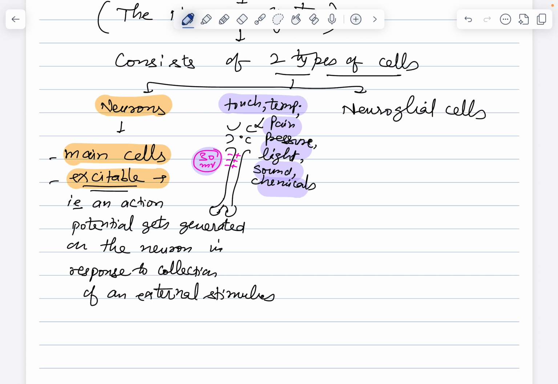Now, along with excitability, there is one more property that the neurons show. What is that? Conductivity. Conductivity means once the action potential has been generated over here, that action potential is going to travel along the length of the neuron till this portion, till the end. So this property of generation of action potential is excitability. Transmission of action potential to the ends of the neurons, what is that called? Conductivity.